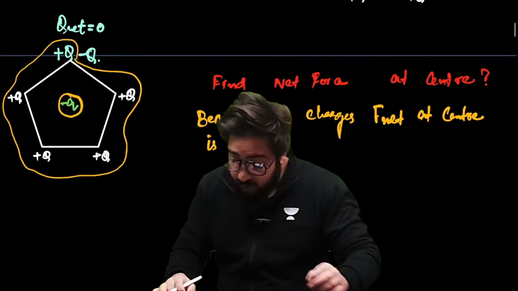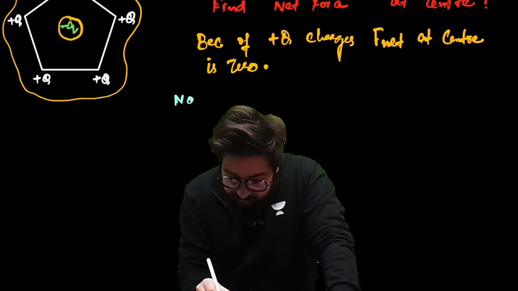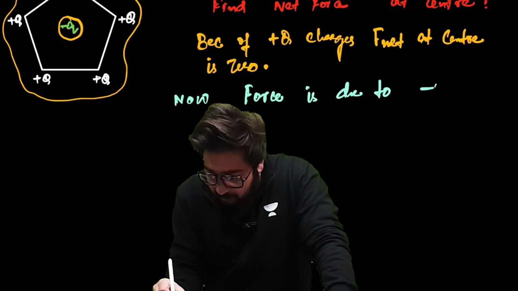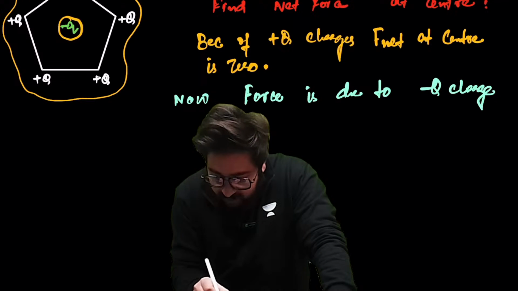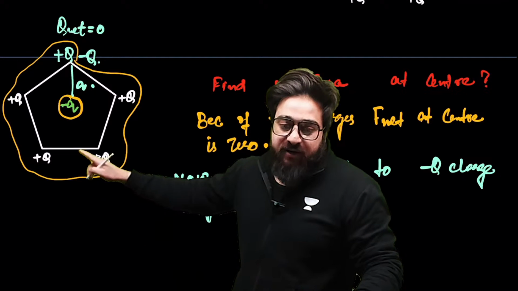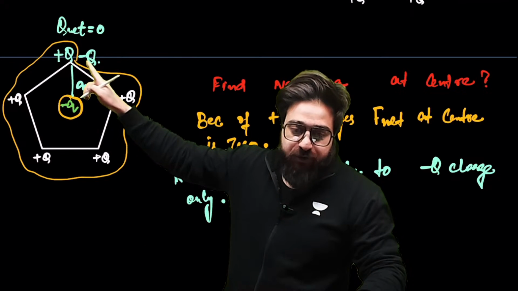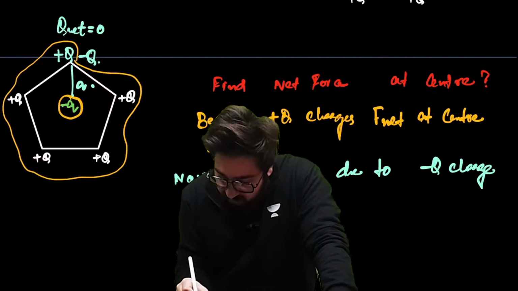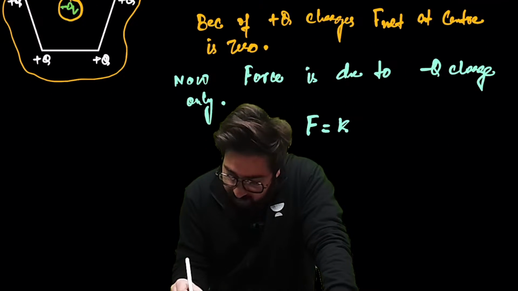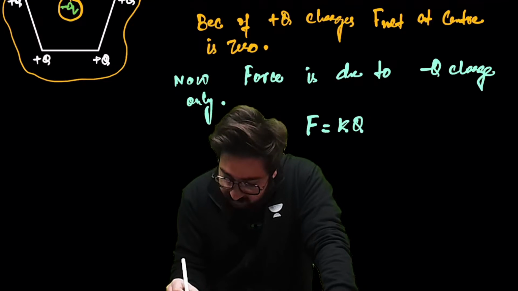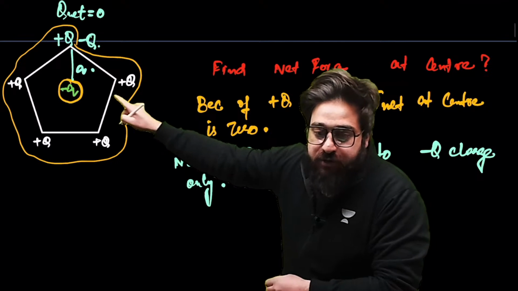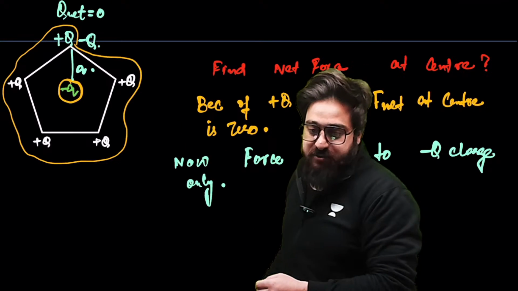Remaining is this minus Q. So now, force is due to minus Q charge only. Now, how much is that? Let's suppose this distance is A. The force due to the minus Q, that is F is equal to K Q Q divided by A square. This is the force on this particular charge in this particular case.